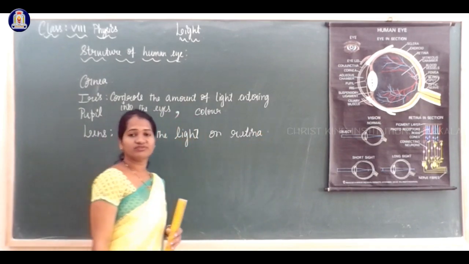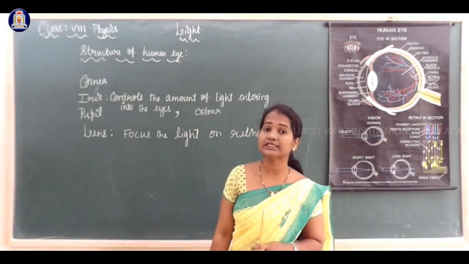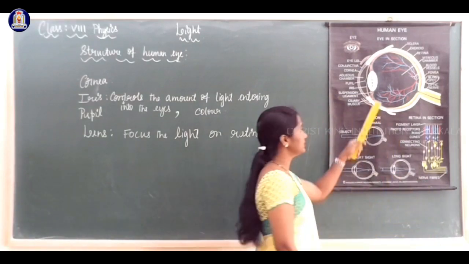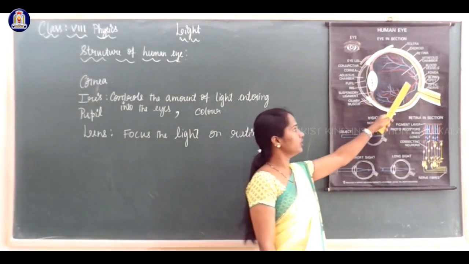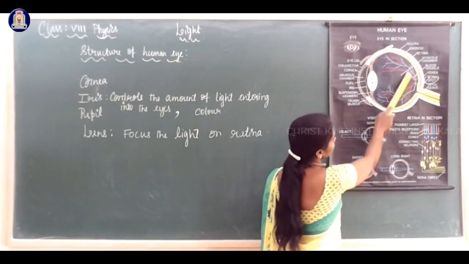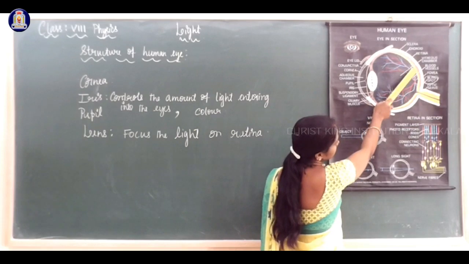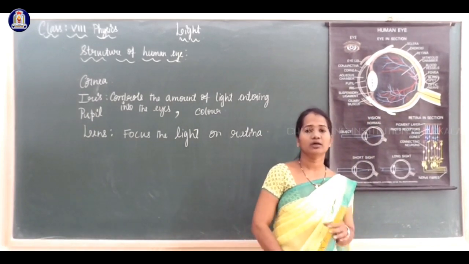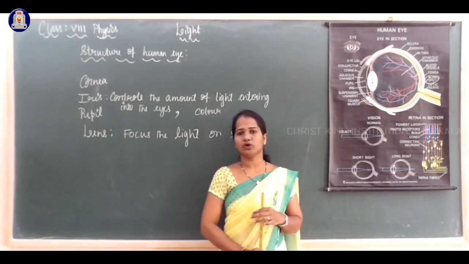What is the function of the lens? The lens focuses the light on the retina. Because of this lens, an image is formed on the retina. Here we can see the retina. This yellow colored portion is called the retina. The lens focuses the light on the retina and forms an image on it.